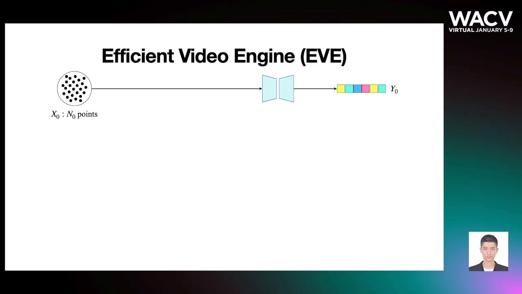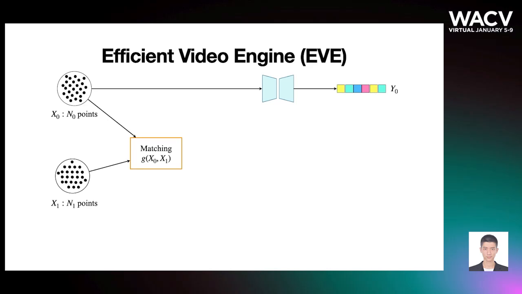Our method, Efficient Video Engine (EVE), consists of a redundancy removing module and a residual learning module. Given a point cloud clip, the first frame x0 is processed by an encoder-decoder, getting features y0 for each point. For the rest of the frames, such as x1, EVE matches it with the previous frame x0, splitting x1 into x1+ and x1- based on the matched pair's L2 distance.